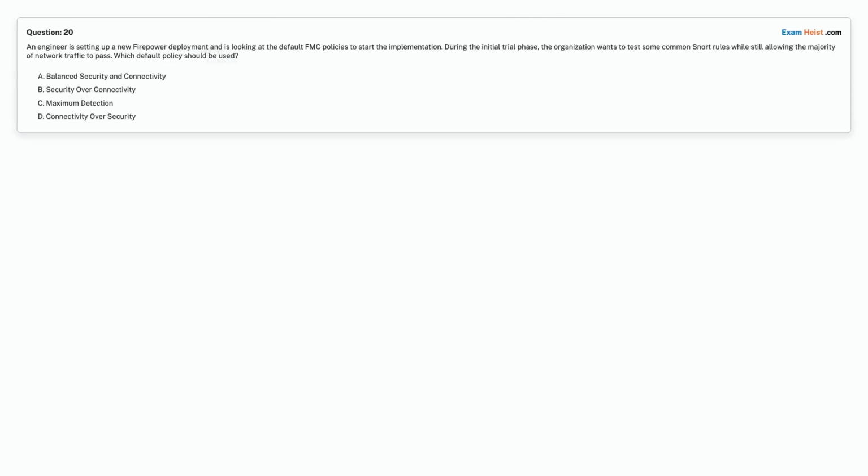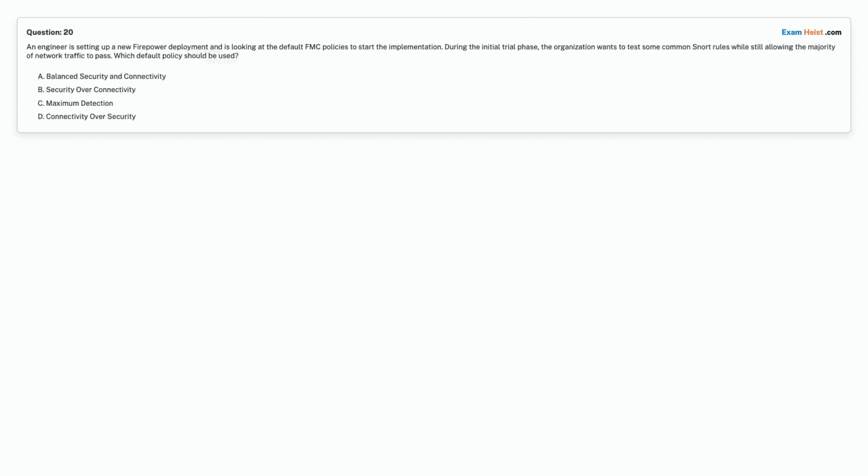Question 20. An engineer is setting up a new firepower deployment and is looking at the default FMC policies to start the implementation. During the initial trial phase, the organization wants to test some common Snort rules while still allowing the majority of network traffic to pass. Which default policy should be used?